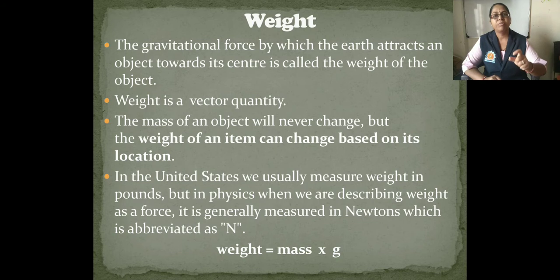So force is there, therefore the unit is newton, capital N, and weight is equal to mg.